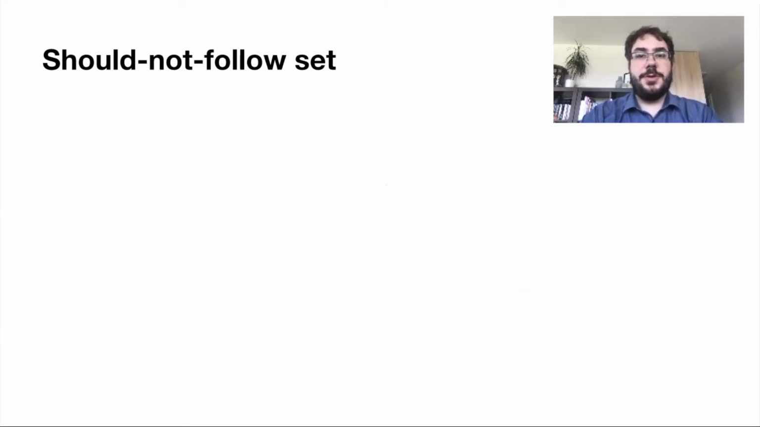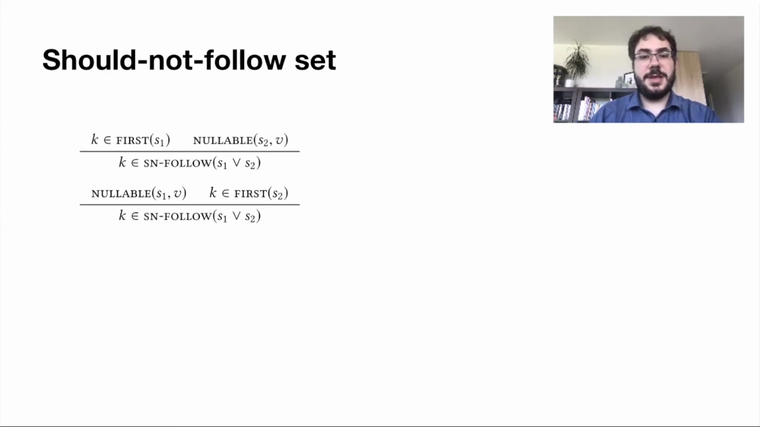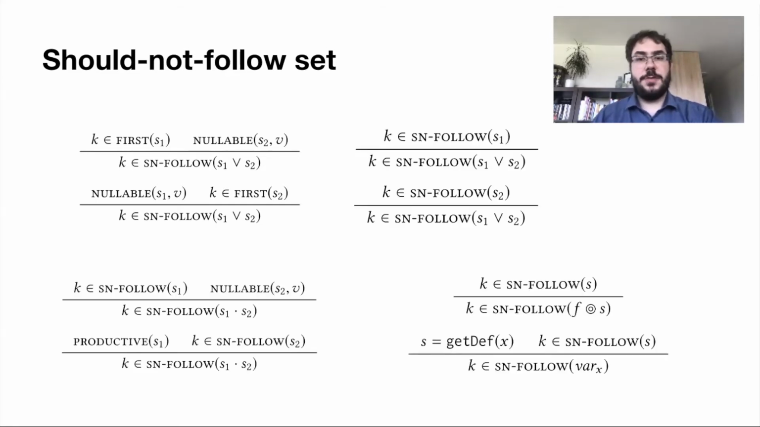The next property we introduce is should-not-follow sets. A kind is part of the should-not-follow set of a syntax if it would introduce an ambiguous choice when directly followed by a syntax that starts with a given kind. Kinds are added to the should-not-follow set in case of disjunctions, when one side starts with a kind and the other is nullable. Should-not-follow sets are propagated to parent syntaxes according to those rules.